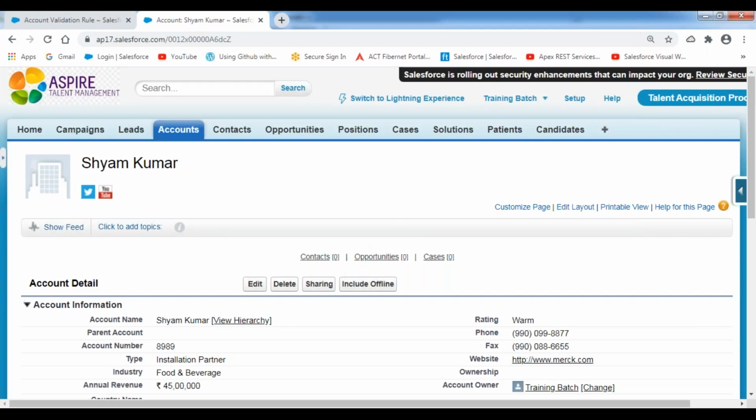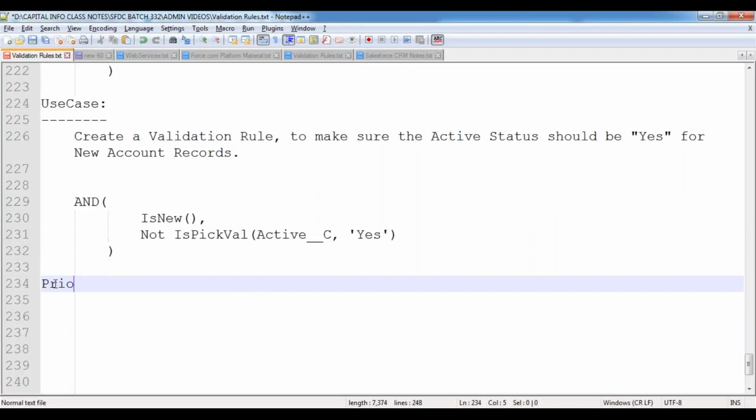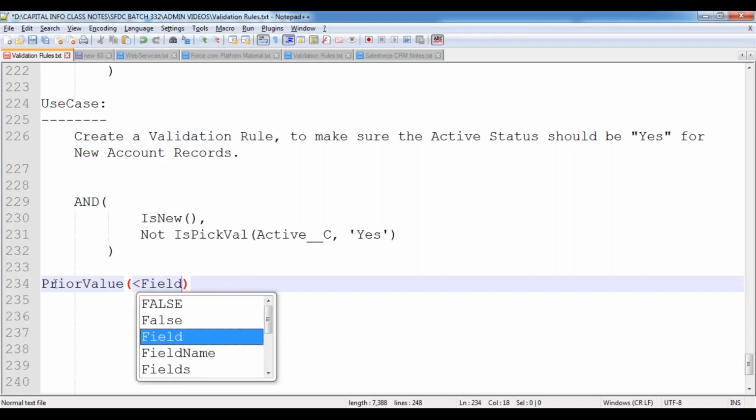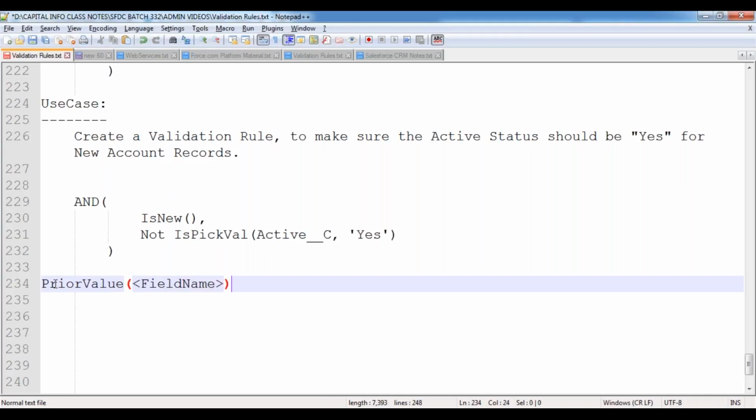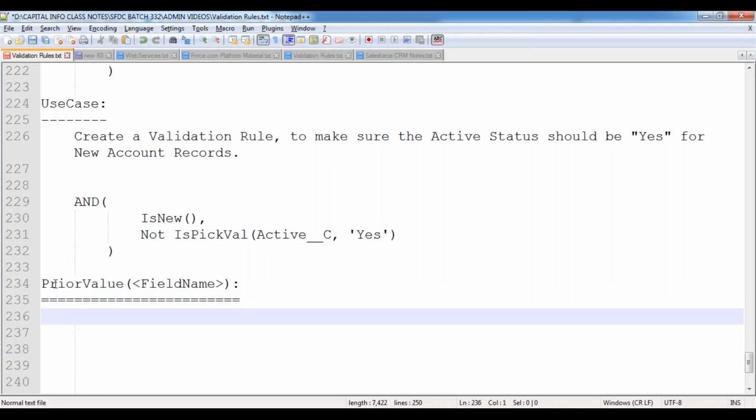Now, the next function. The next one is the prior value function. So what is this prior value function? Prior means previous. Value means the value of the field. Prior value means the previous value of this particular field.